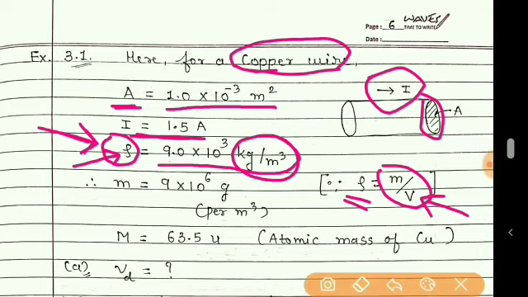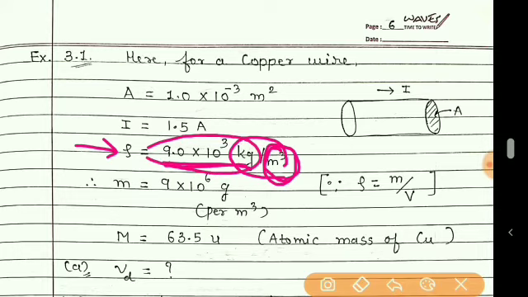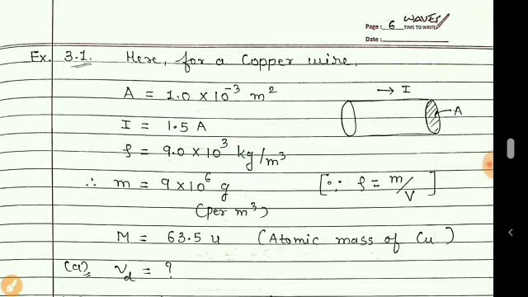Now if the mass per unit volume is density, then we can say that in a unit volume this much mass is there for a conductor. Now here this mass is given in terms of kg.